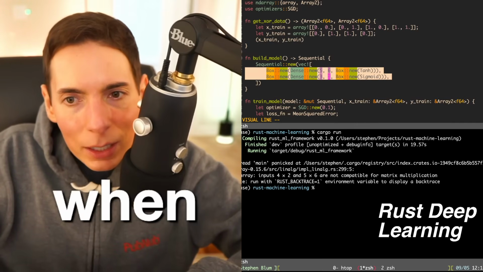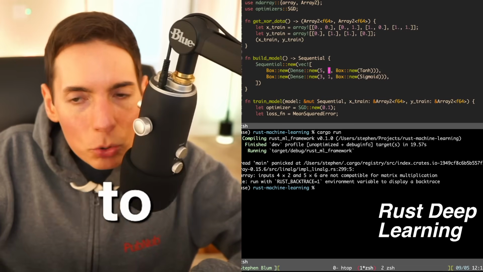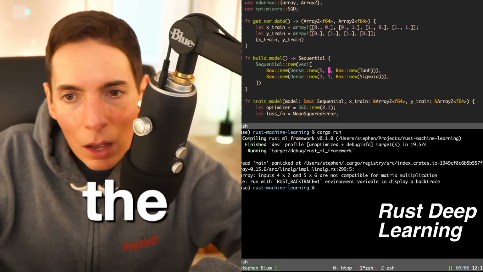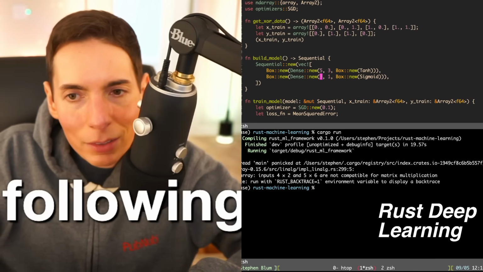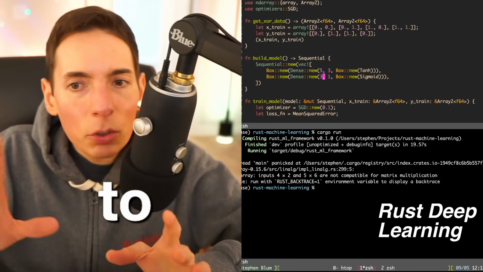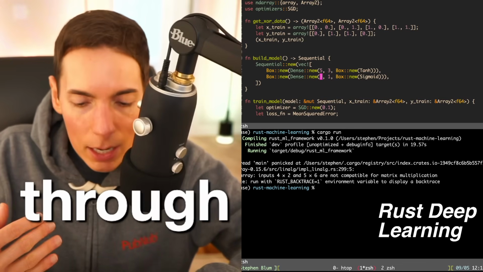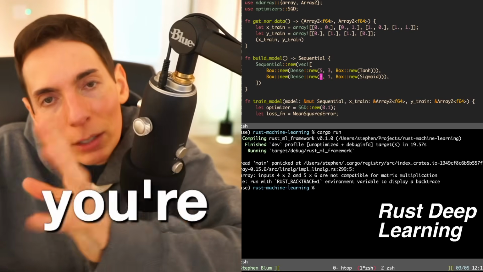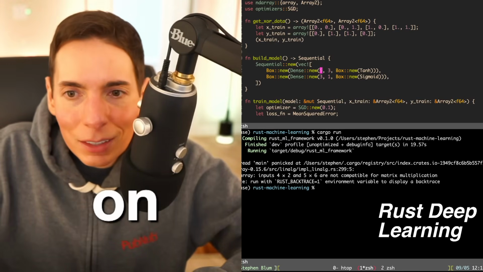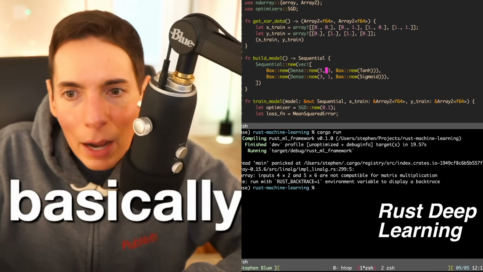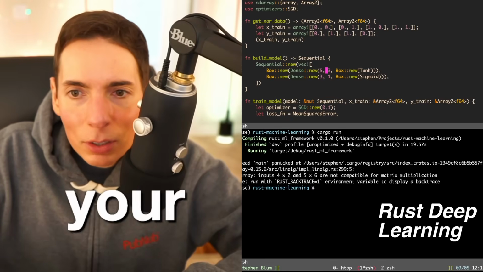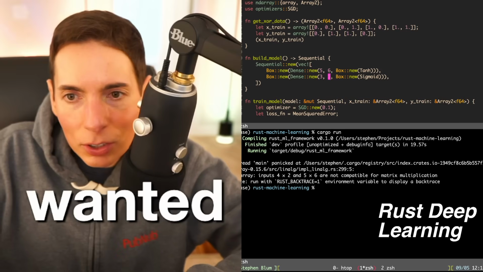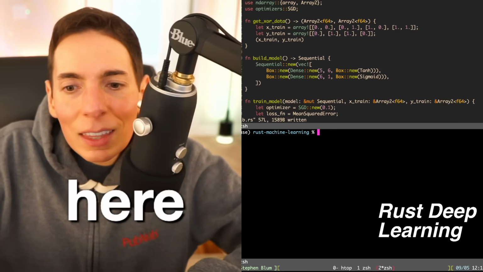When you're passing data between layers, you need to make sure that the ending number matches the following number on the line here. It's a matrix multiplication that's done through a transposition, which just means you're rotating the matrix, and then you're doing matrix multiplication again on the data. So you've got your input size and your output size, and that needs to match here. If you wanted 6 here, you have to put 6 here, and then it won't crash.